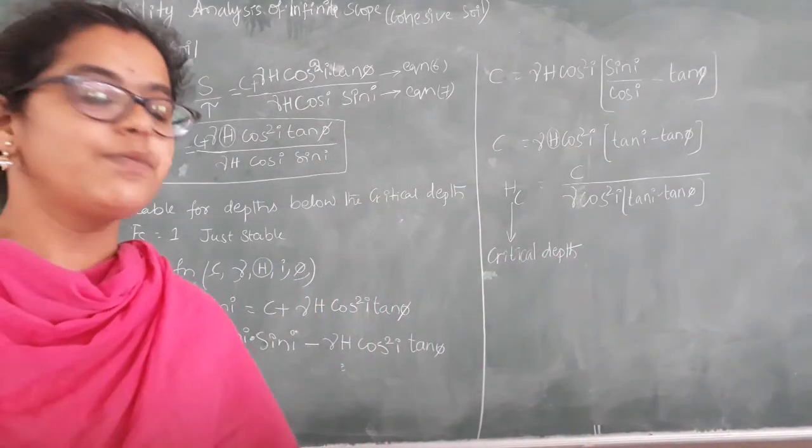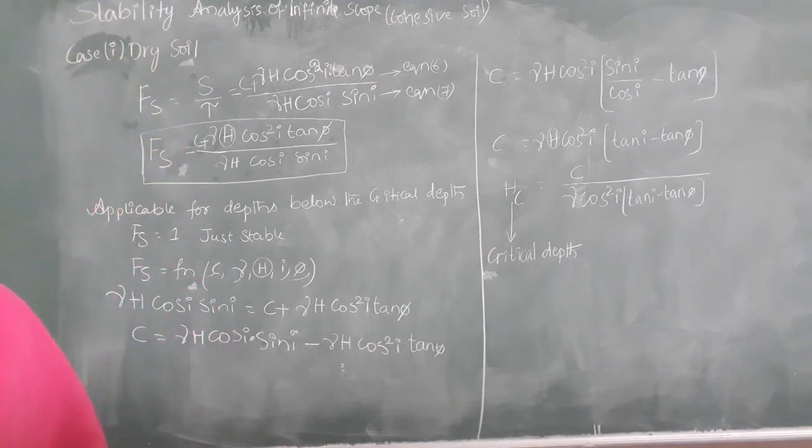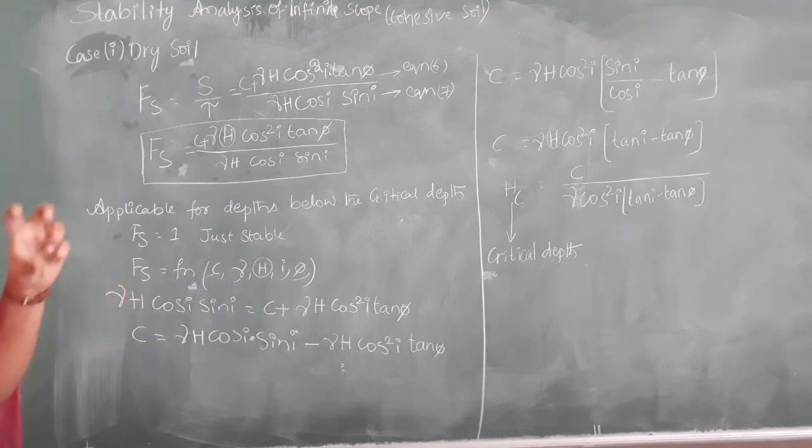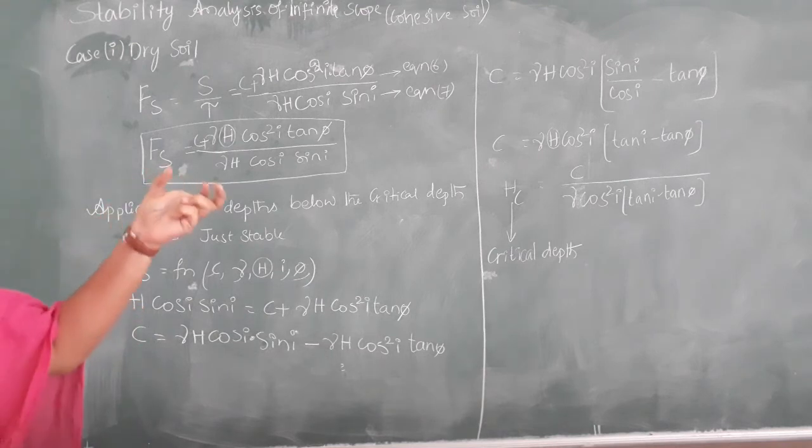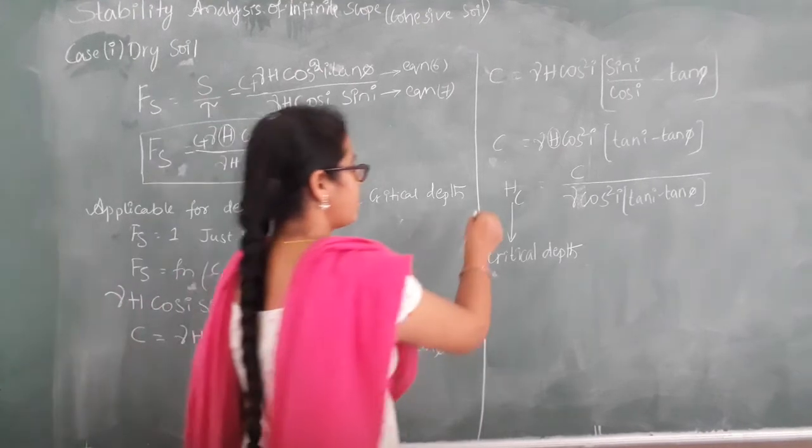So let us define what is critical depth. The notation for critical depth is HC. It is a depth that is obtained when the factor of safety is equal to 1, when the slope is just stable. In that case, the height of the slope is considered as critical depth. So this is the important formula.